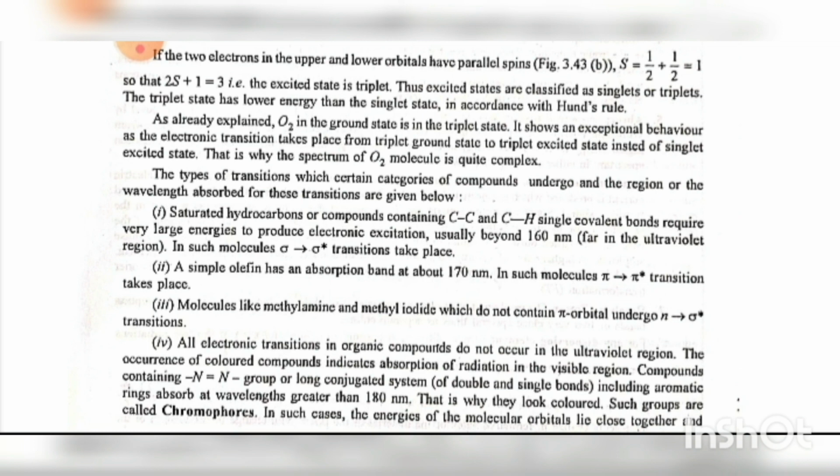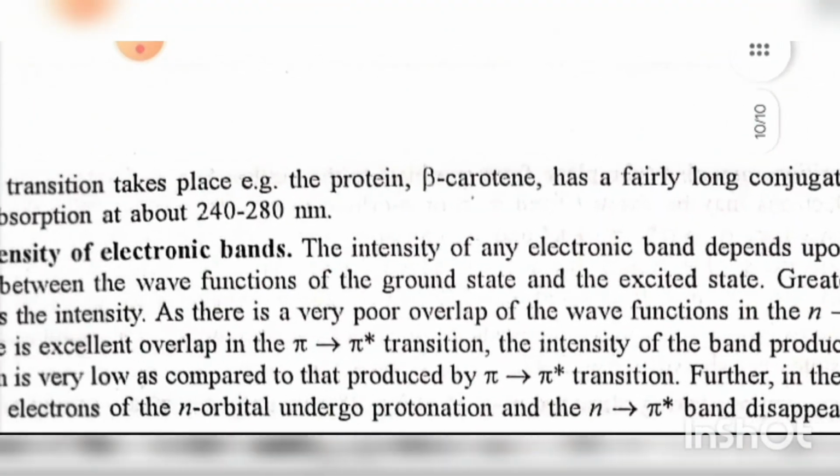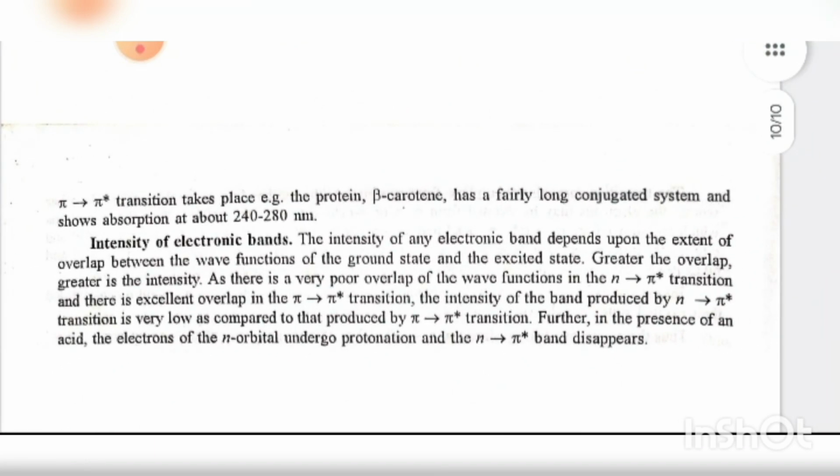That is why they look colored. Such groups are chromophores. In such cases, the energies of the molecular orbitals lie closer together and pi to pi star transition takes place. Example, beta carotene, a fairly large conjugated system, shows absorption at about 240 to 280 nanometer.